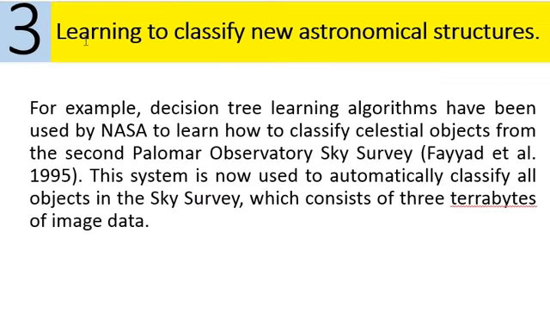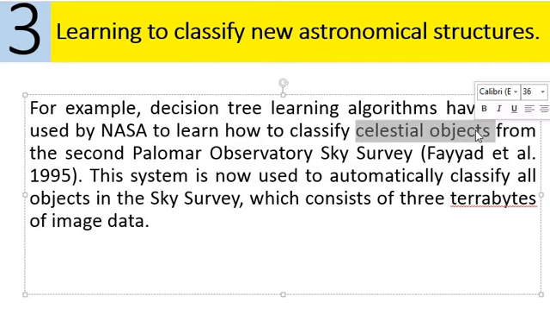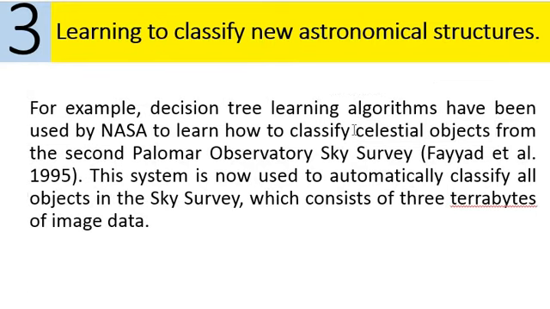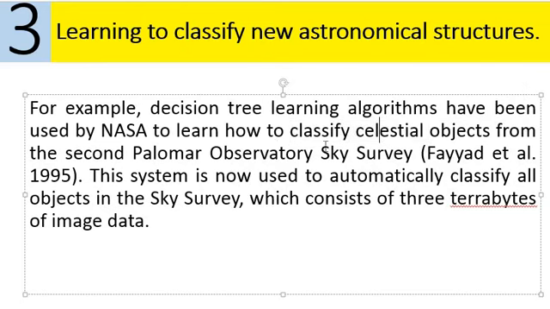And then the third one is learning to classify new astronomical structures. See, astronomical structures means whatever you see in space, that we call celestial objects. Okay, so celestial objects means anything in space: stars, planets, sun, moon, satellites, everything that we call celestial objects.